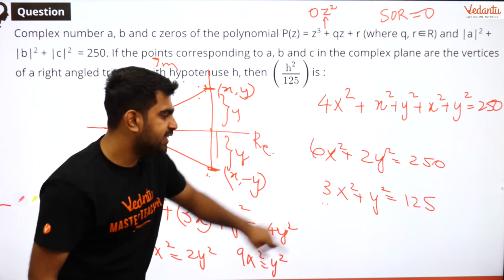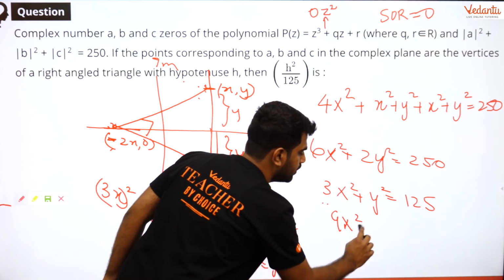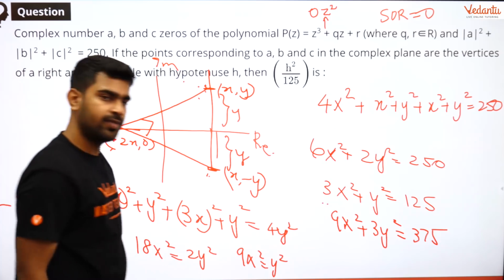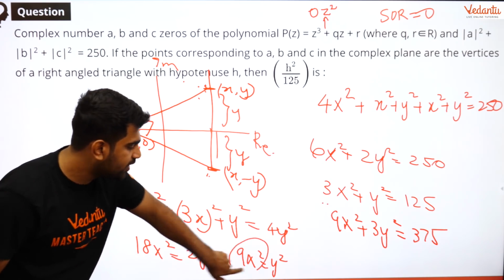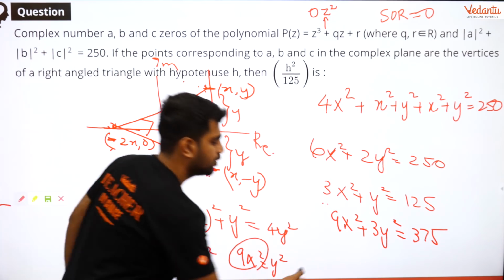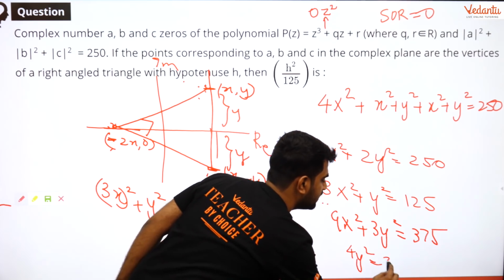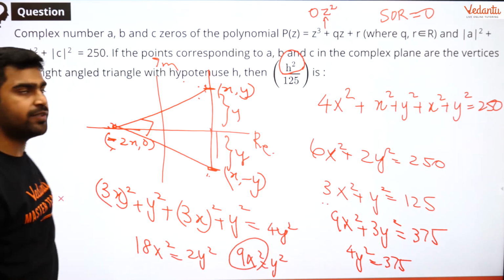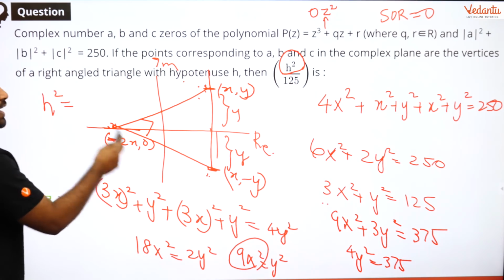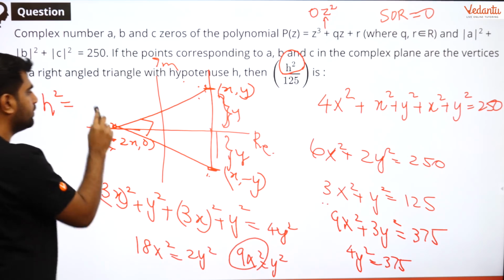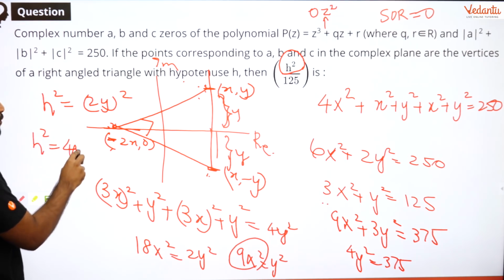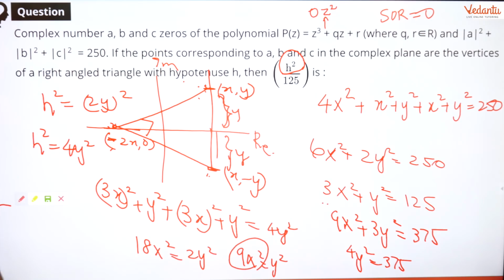So multiply this by 3. So what do you get? 9x² plus 3y² is equal to 375. So we know that 9x² is what? y². So 4y² is equal to 375. And guys, we want hypotenuse square by 125. And what is hypotenuse square? Hypotenuse square is (y plus y)². So hypotenuse square is equal to 4y².